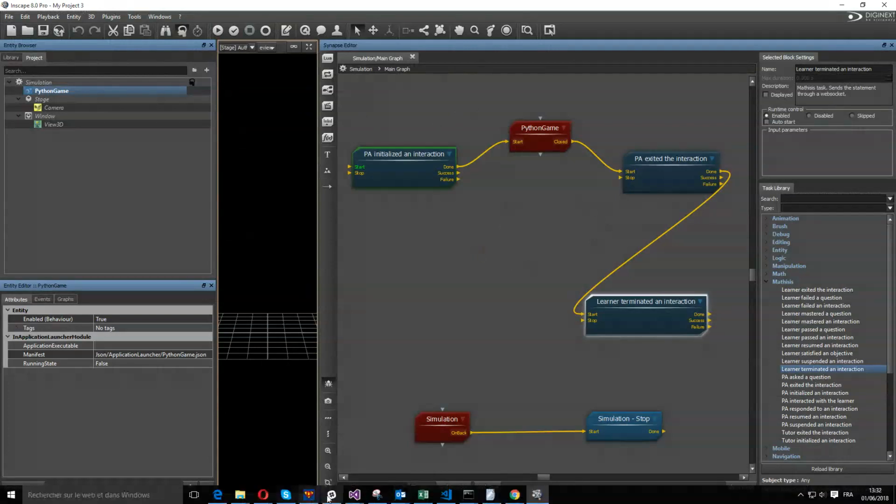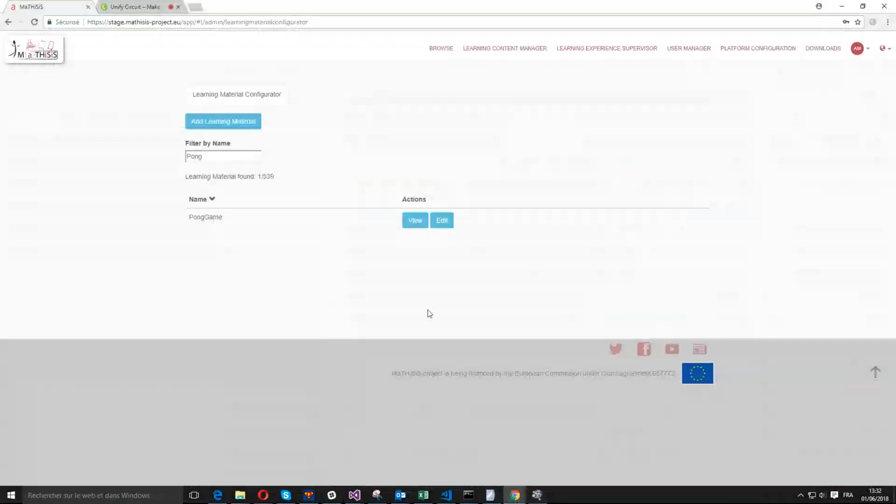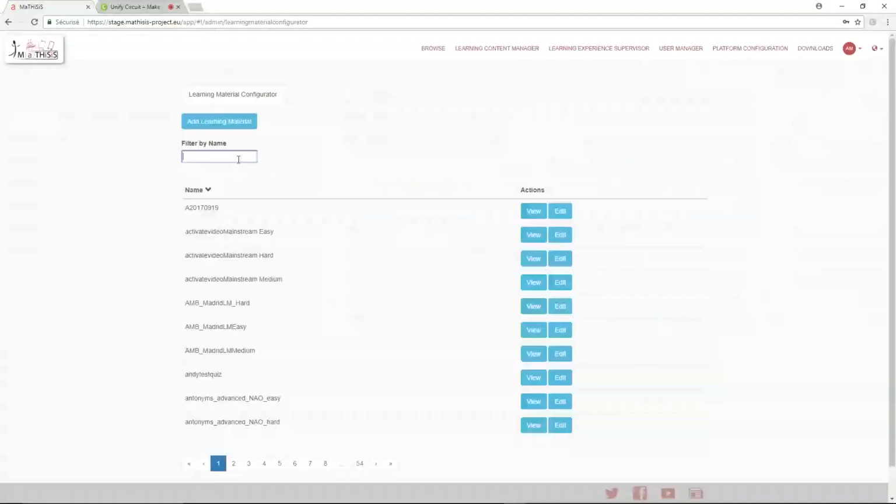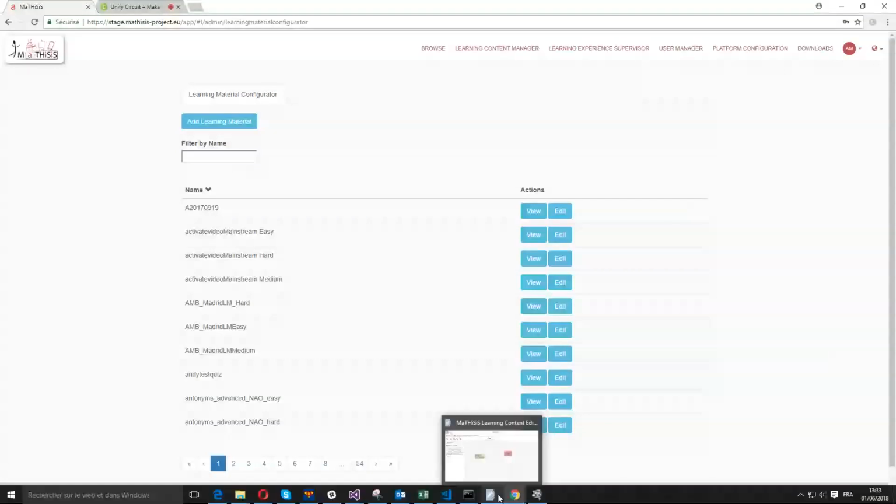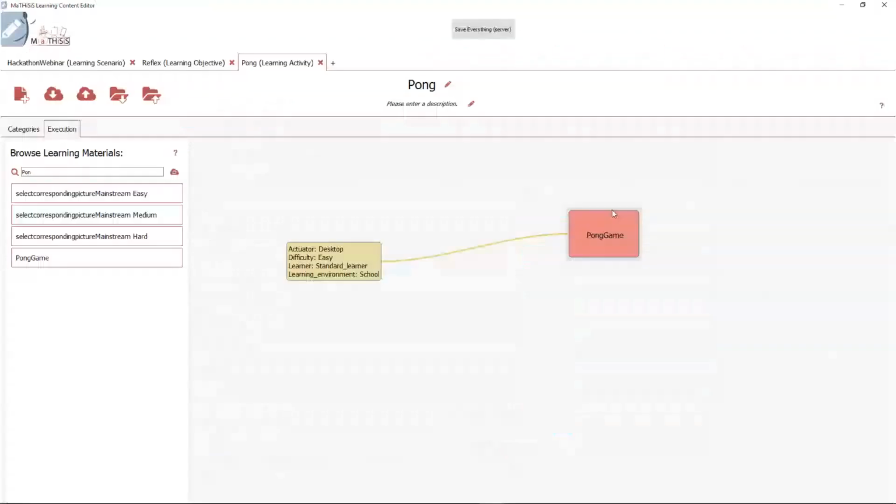The step after that is the addition of this game inside the MaTHiSiS platform, and finally, in the learning content editor, we have added the Pong game inside a learning experience that is now available for the users in the platform.